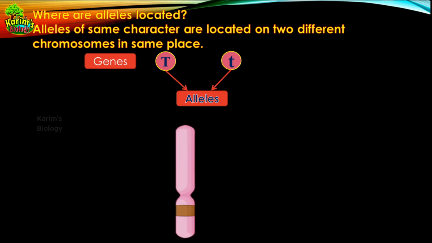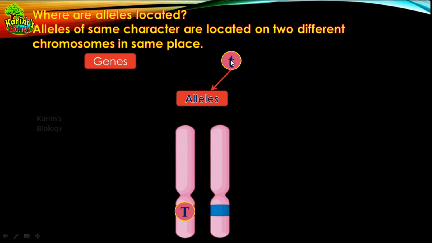For example, let us see where capital T is located. It is located on this chromosome, and this is the position of capital T, one version of the gene governing the height of the plant. Another version is small t, which also governs the height of the plant. Where is it located? I told you already that these are located on different chromosomes. So this is another version of the gene governing the height of the plant, and it is located on another chromosome, but at the same location.